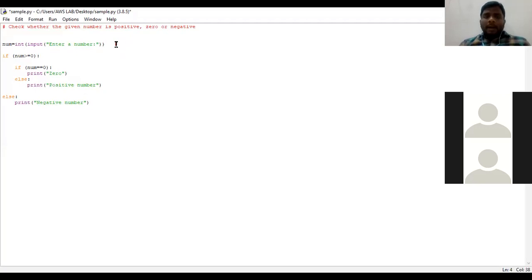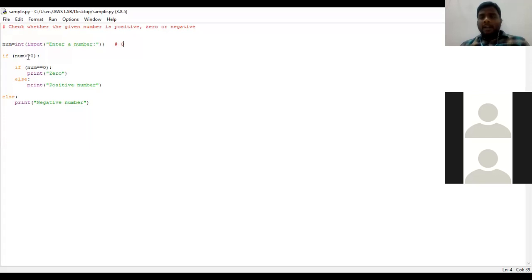Suppose I have considered the value as 0 at the time of running the program. When I got a prompt message like enter a number, I have given the value as 0. Now again the program execution will be like this. If num in the sense 0 greater than or equal to 0. Is 0 greater than or equal to 0? So the condition is satisfied.